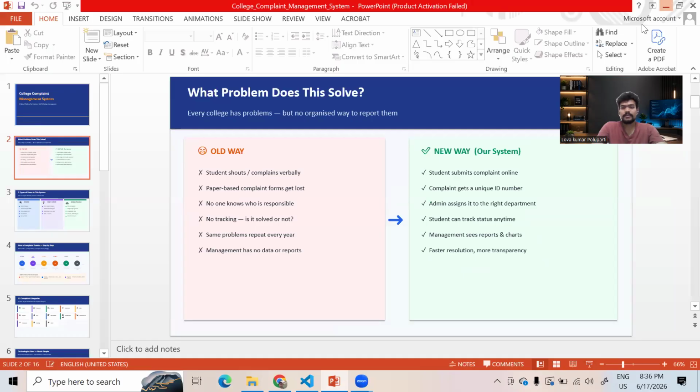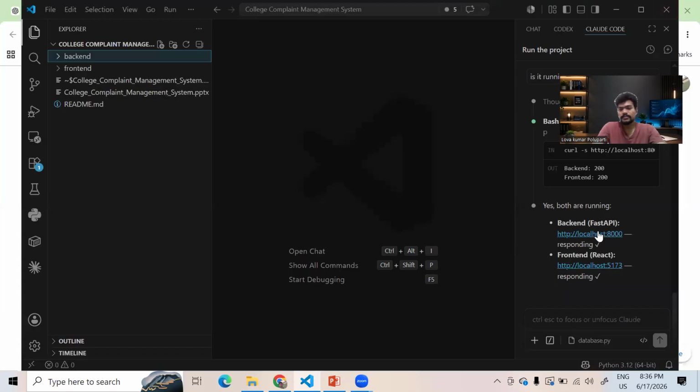Okay, so here I have already run this product. It has a backend and a front end. Let me show you that front end itself. This is the link I have. I take this link and paste it over here in Google.